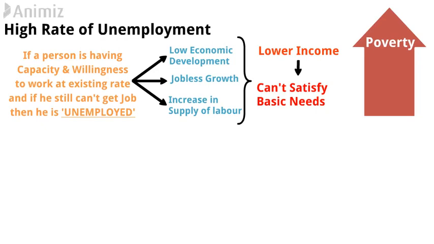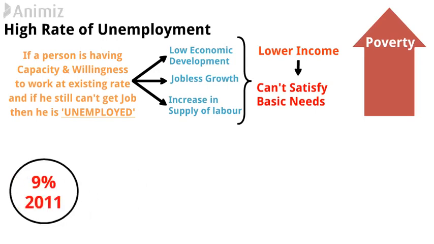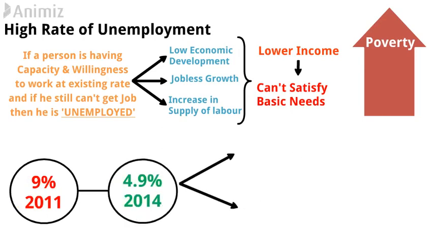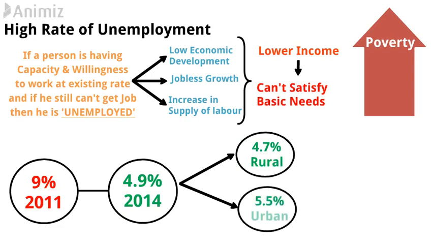In 2011, there was 9% unemployment observed in India, which reduced to 4.9% in 2014. Here, 4.7% unemployment is observed in rural areas, whereas 5.5% unemployment is observed in urban areas, which shows that urban areas have higher unemployment than rural areas. Unemployment results in poverty, and generally it is believed that lower income means poverty, but unequal distribution of income and property is equally responsible for a high level of poverty.